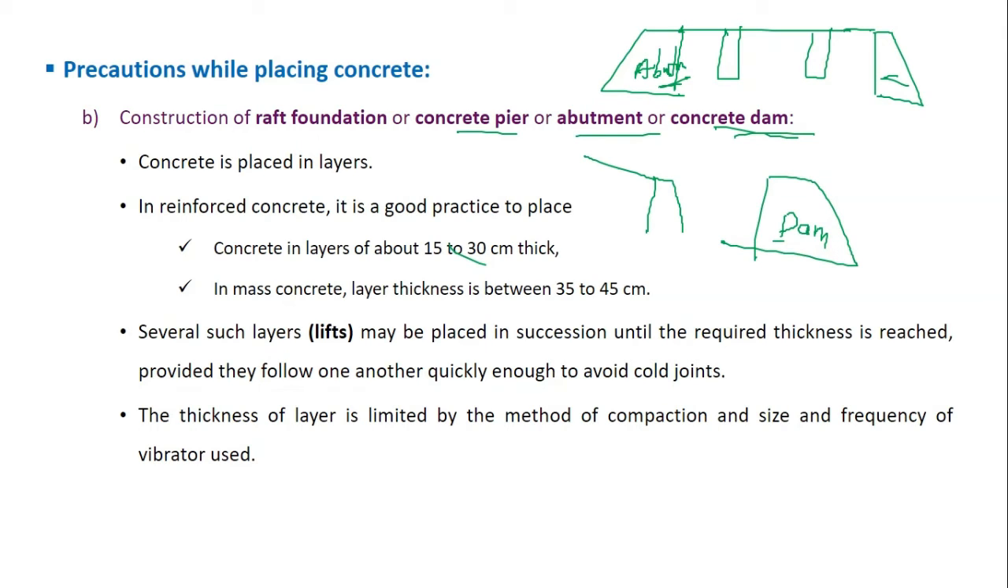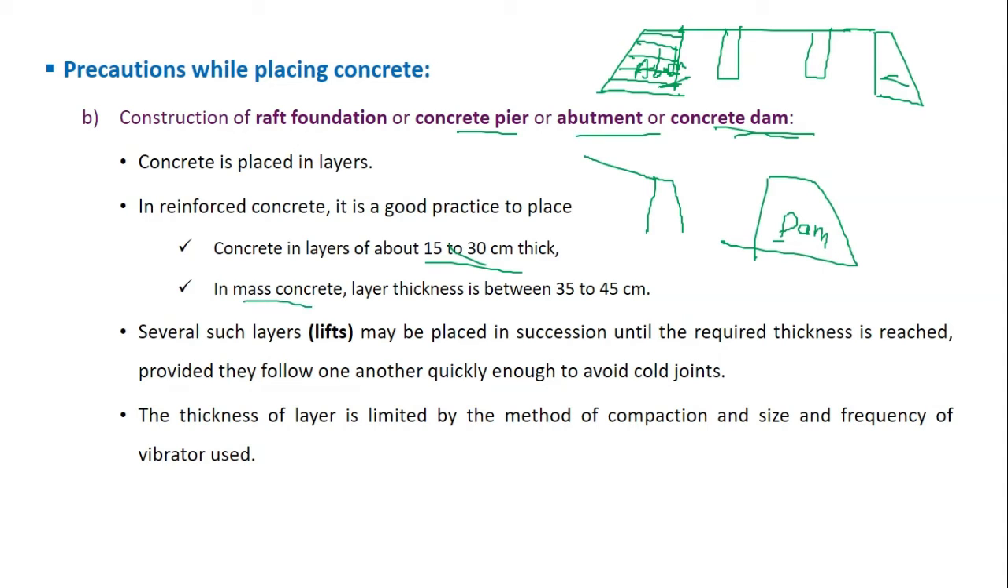Okay, this is also. So these are large concrete structures. So you have to use a large volume of concrete there, and therefore you do this in layers. Okay, you have to take care that generally concrete has to be layered 15 to 30 centimeters thick, each layer in that thickness.